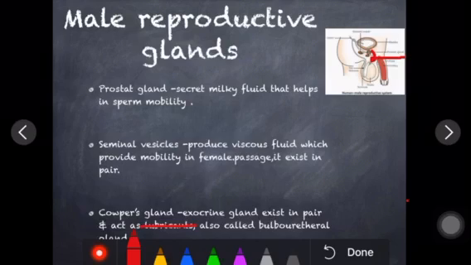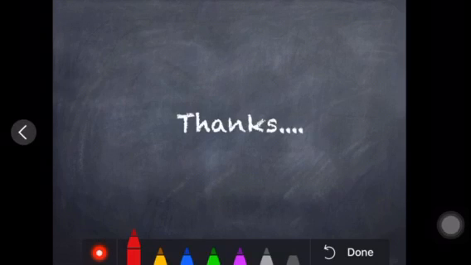So these are the three glands which play a very vital role: the prostate gland, seminal vesicles and Cowper's gland. I hope I tried to clear each and every point.